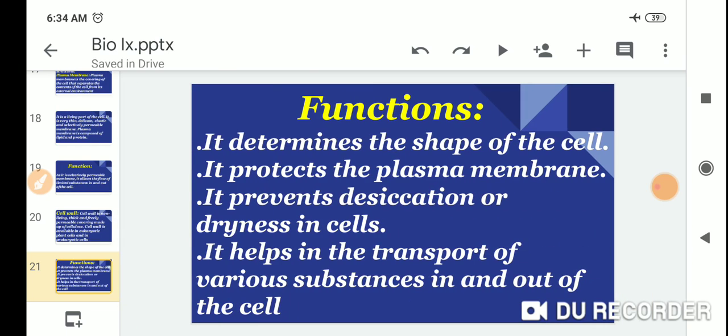Function: it determines the shape of the cell. It protects the plasma membrane. Third, it prevents the dehydration of the cell. It helps in the transport of various substances in and out of the cell.